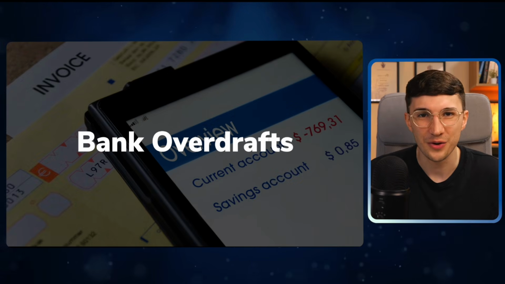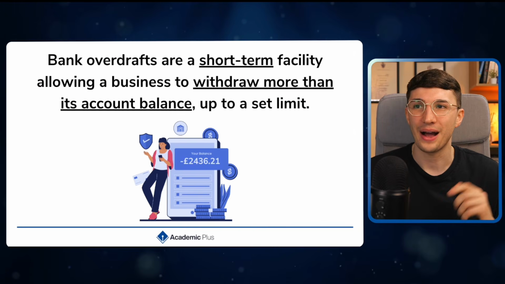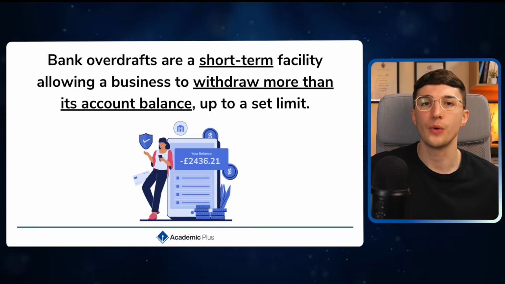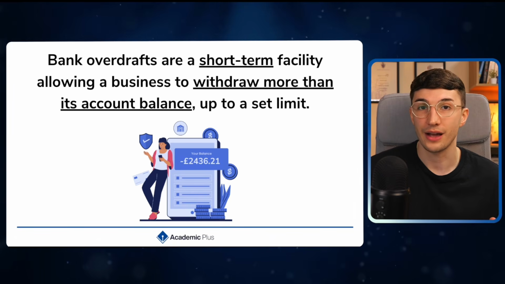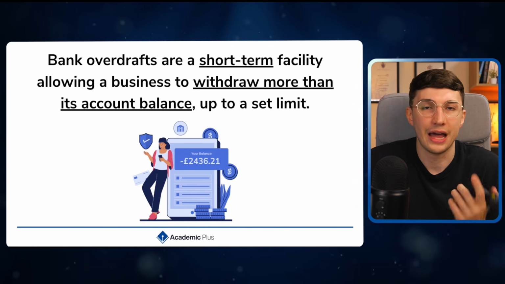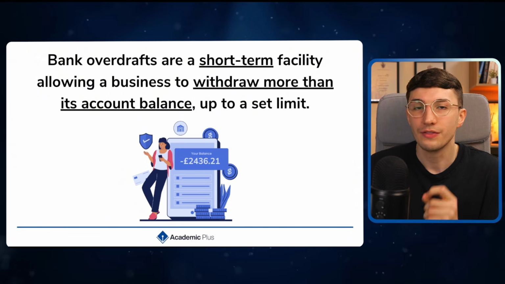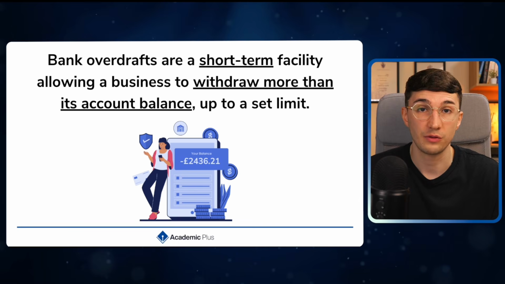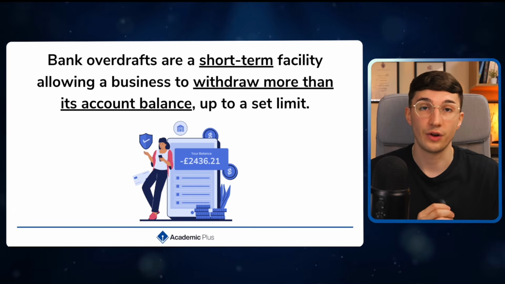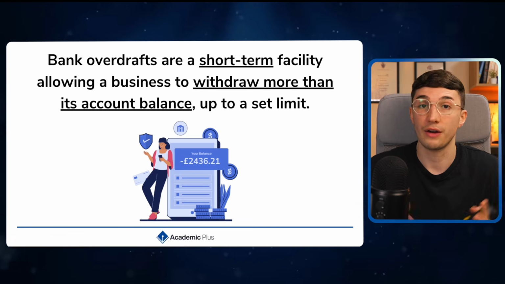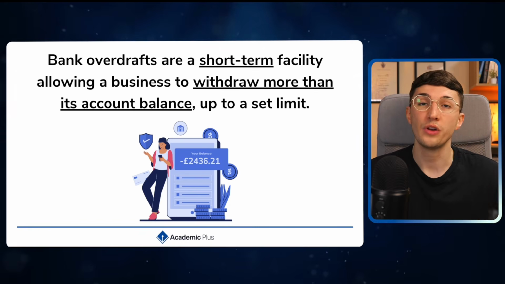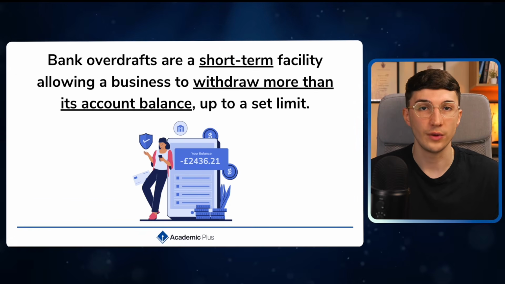The next type of external finance we'll take a look at is a bank overdraft. Essentially, a bank overdraft is when you can go into a negative amount in your bank account. It's a bit like a safety net. You're spending more money than you actually have. So for example, if I'm buying something worth £10,000 and I've only got £5,000 in my bank, my bank overdraft, if I've got one, will go into negative £5,000. And you would have to agree this with your bank before you go into one.